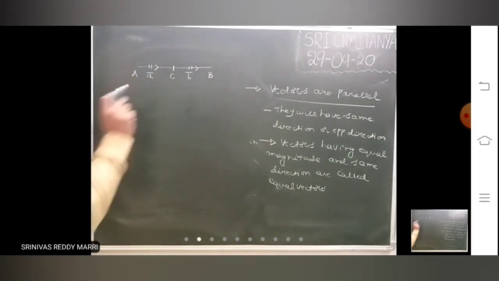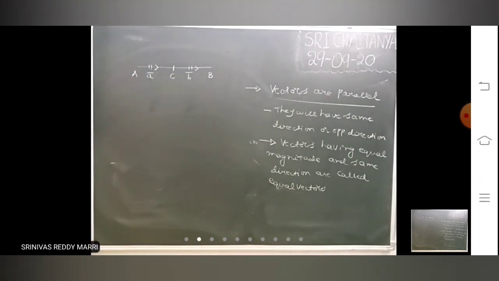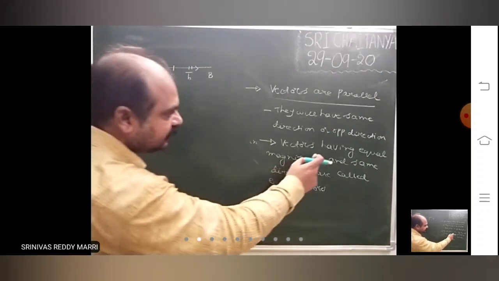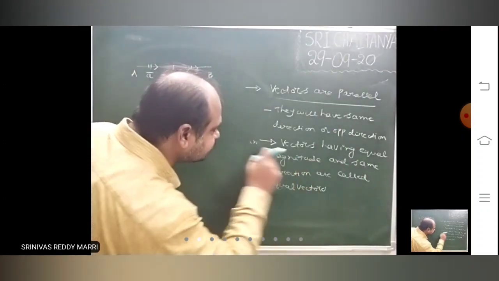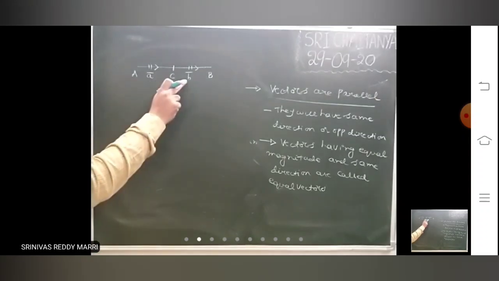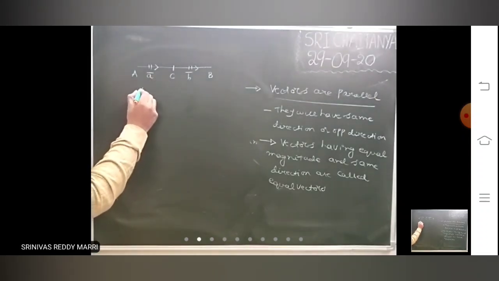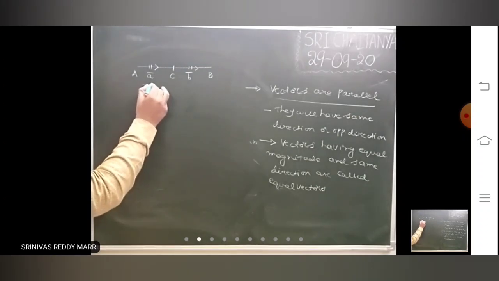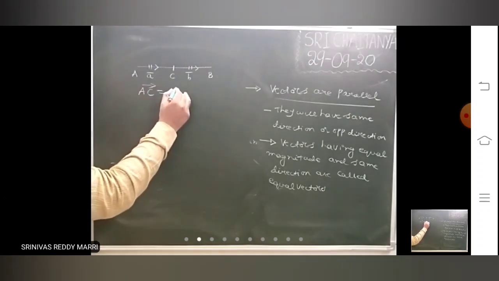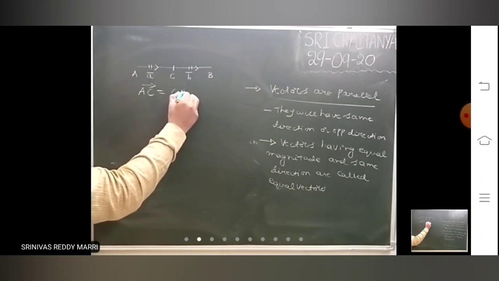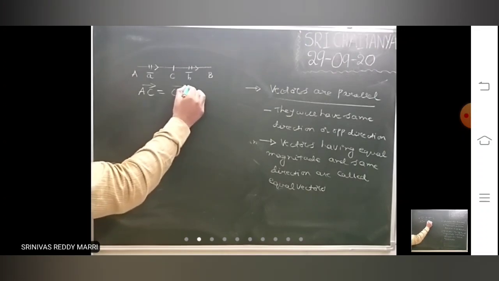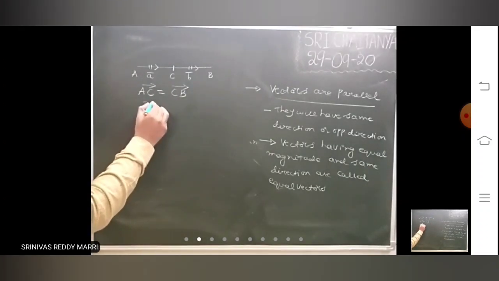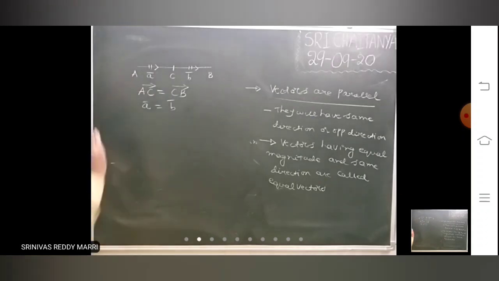Here A bar and B bar are collinear vectors having the same direction, and their magnitudes are also equal. If the directions and magnitudes are the same, we say they are equal. That means A bar equals B bar.